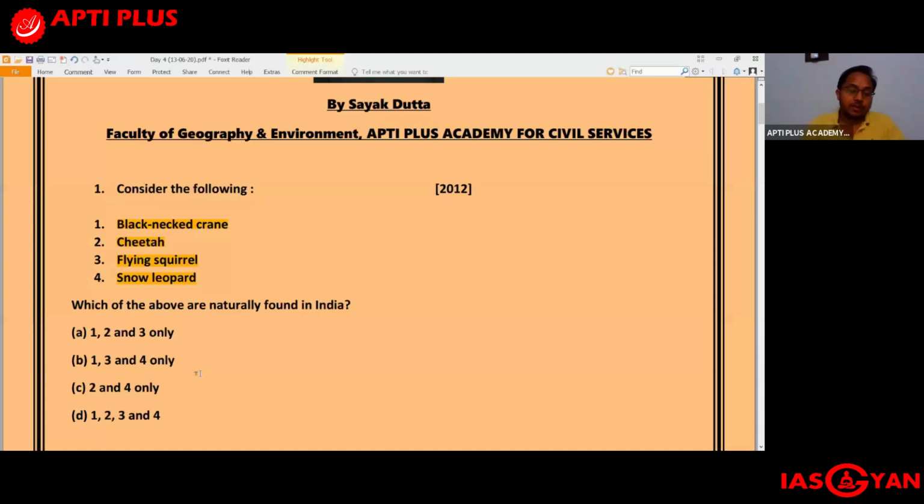For example, the great Indian bustard is there. For example, the Indian wolf is there, and we are not being able to conserve them properly. So what is the requirement? What is the need? And we already know that the fund allocated for wildlife conservation and for nature conservation is very, very minuscule. With that small amount of money, we have to undertake all this conservation work for the various species which are already there in India.